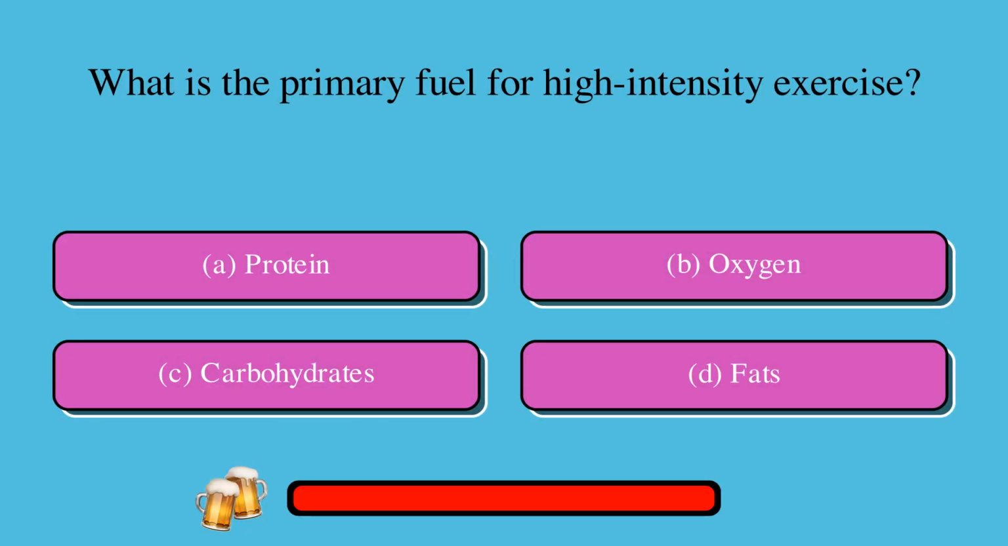What is the primary fuel for high intensity exercise? A. Protein, or B. Oxygen, or C. Carbohydrates, or D. Fats. The correct answer is C. Carbohydrates.